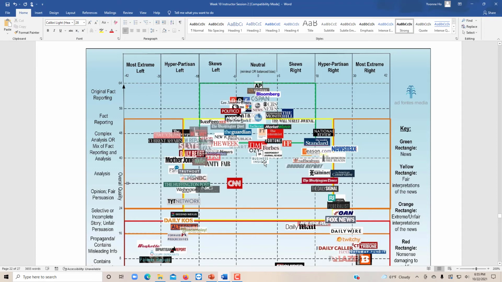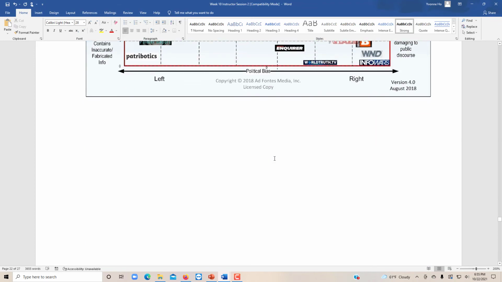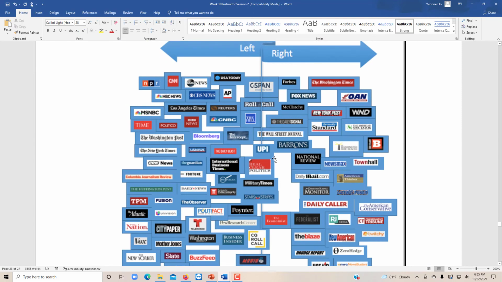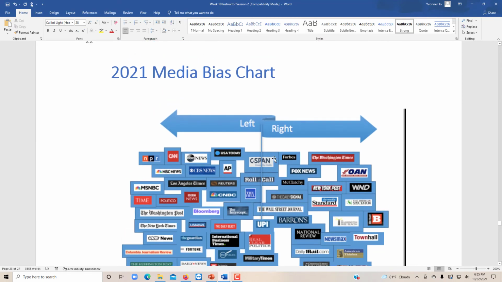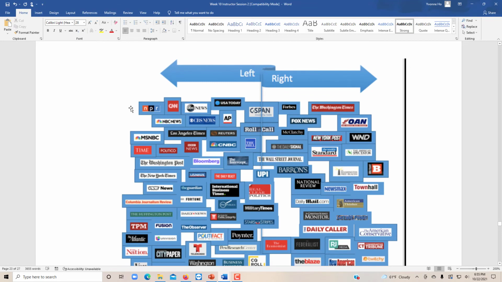And now in 2021, there are almost no neutral sources. Everything either skews to the left or skews to the right. And so it becomes much more difficult now to find unbiased sources. I'm going to go over that.